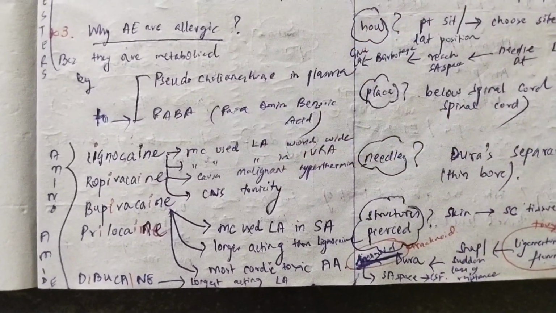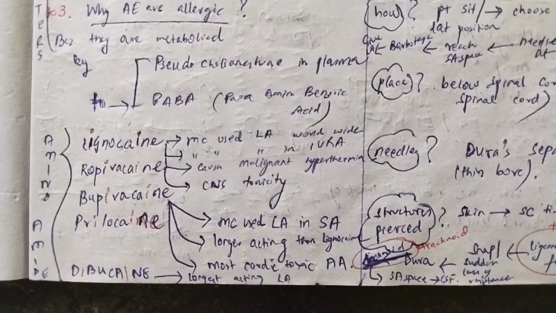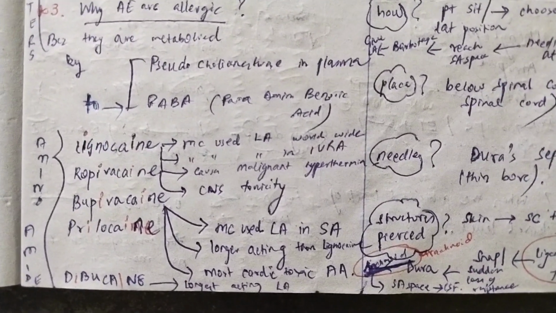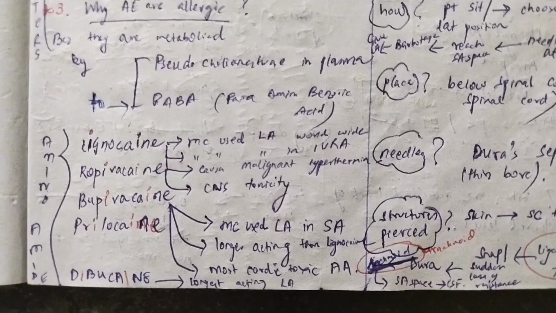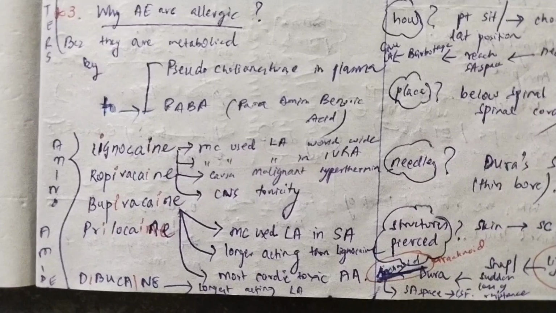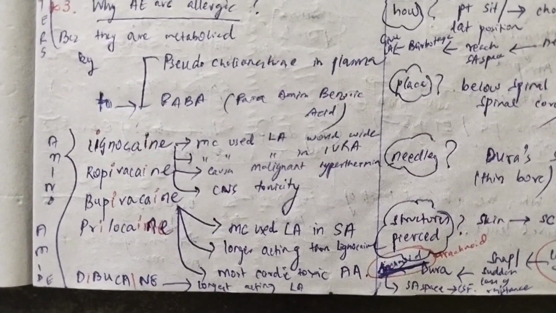Okay, let's start with lignocaine. You have to remember many points about lignocaine. What are those? It was the most common worldwide local anesthesia to be used. Not was, but still now it is the most common local anesthesia that is used worldwide. Second, it is the most common local anesthesia used in IVRA, intravenous regional anesthesia.